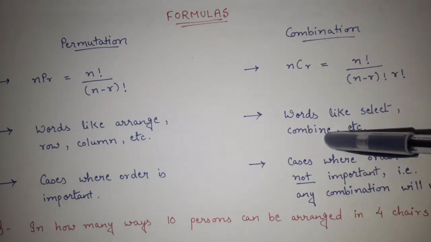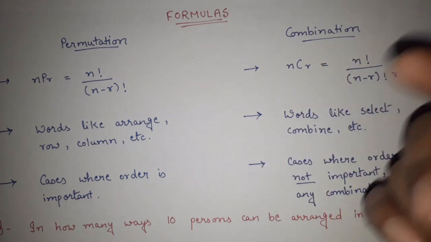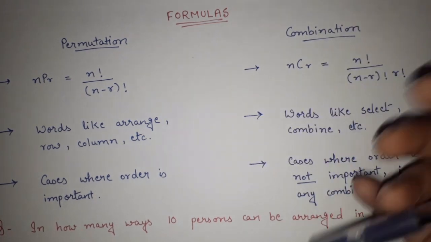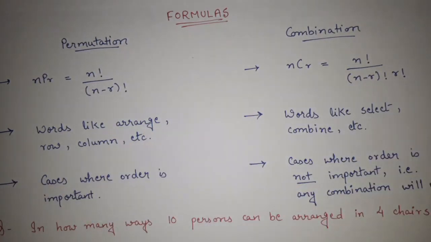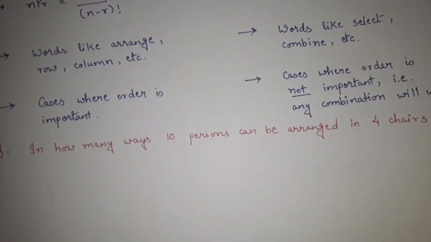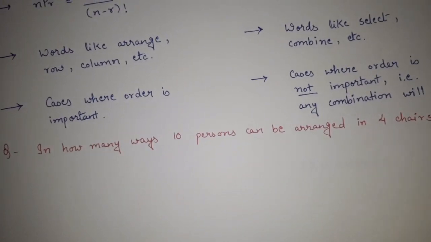So these are certain points that you should know. Many times in some MCQ exams, direct formulas for permutation and combination are also asked. Fine, so it is always good to know. Now let's solve some examples based on the formula.